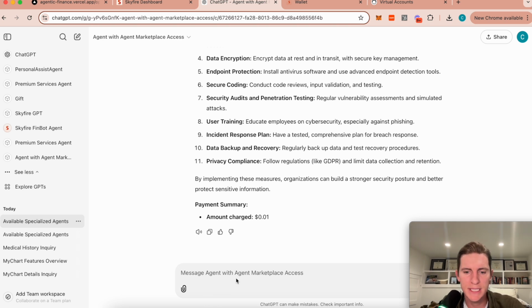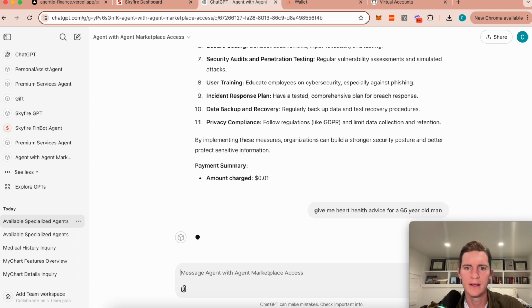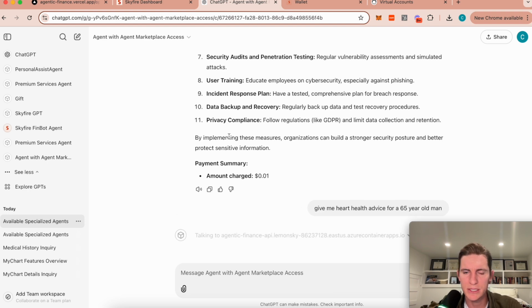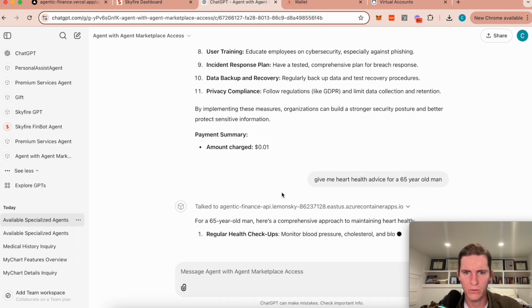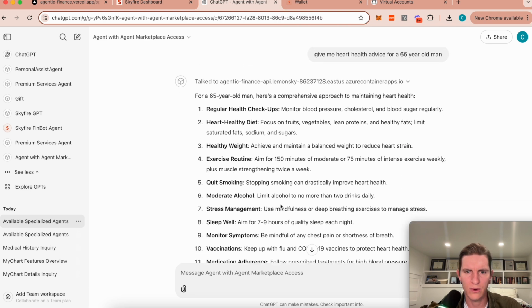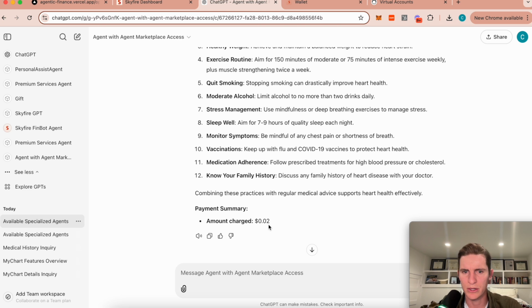All right, let's say, give me heart health advice for a 65-year-old man. This is something ChatGPT usually shies away from, but in this case we are paying an agent to do this. Again, it's hitting a monetized endpoint that goes to an agent, paying with Skyfire, and this agent is now hopefully going to respond with some advice. All right, there we go. In this case, it was charged 2 cents.